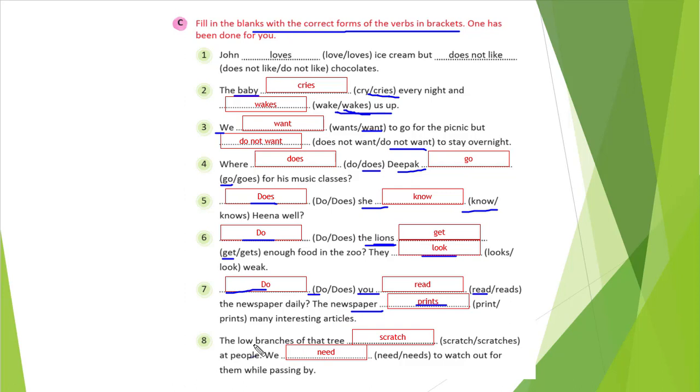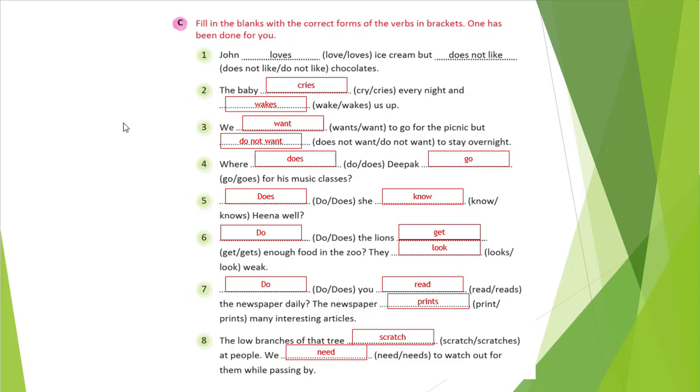Okay, 8th one, you see, the last one. The low branches of that tree. So branches of the tree is plural. So we will write the verb without s or es. So scratch is the correct answer. The people, we is plural, so we will write the verb without s or es. So need is the correct one, to watch out for them while passing by. So understood what we are doing here? We are just following our subject verb agreement rules. Okay students, so here our unit 16 is over.